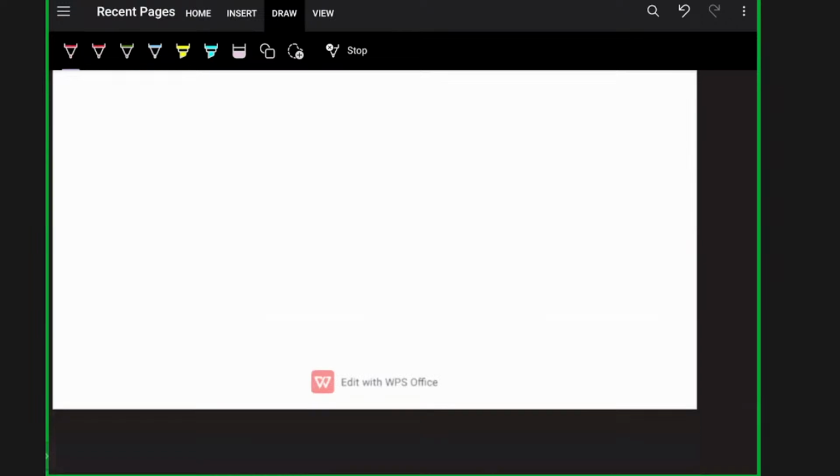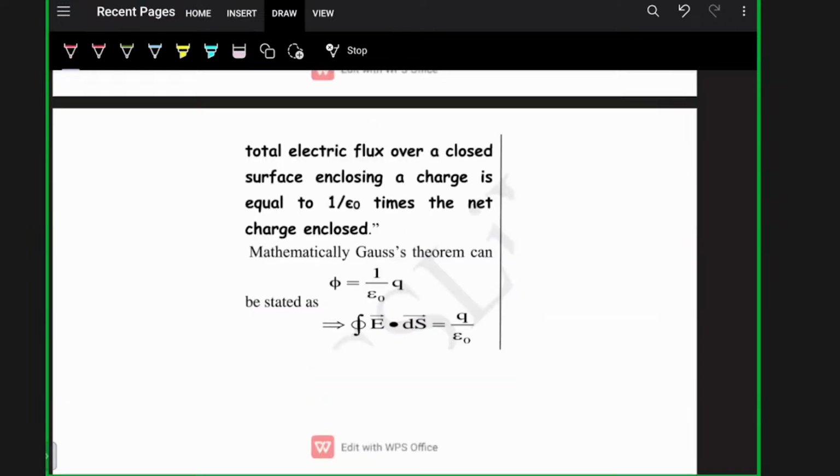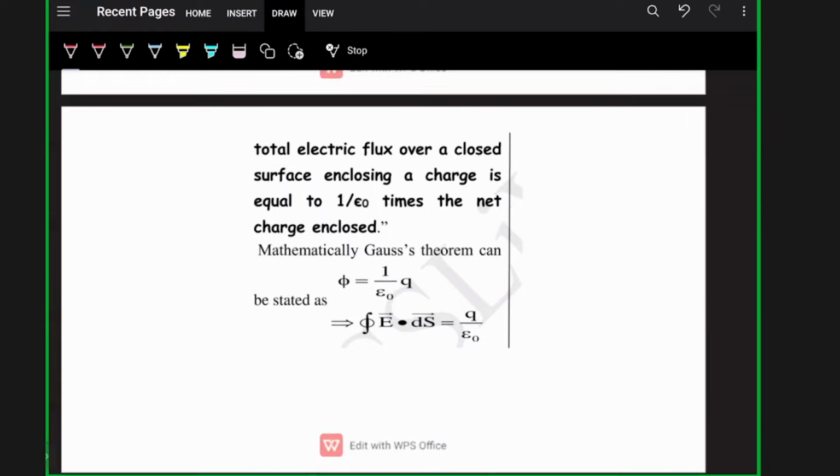Application of Gauss law. Again, it's very important. So basically, what is Gauss law? Gauss law says the total electric flux over a closed surface enclosing a charge is equal to 1 by epsilon naught times the net charge enclosed. So basically it's saying electric flux over a closed surface.